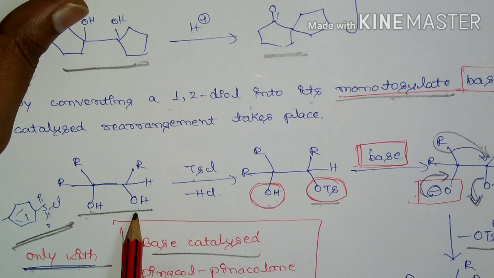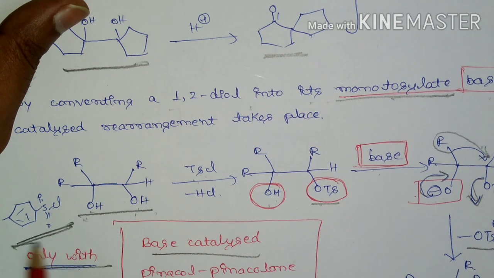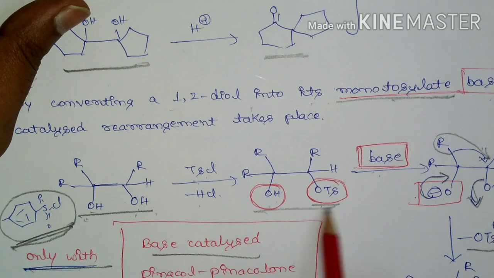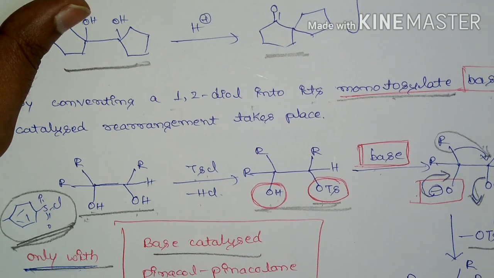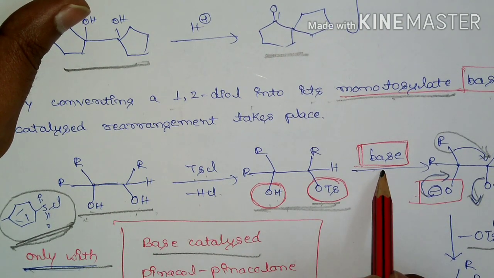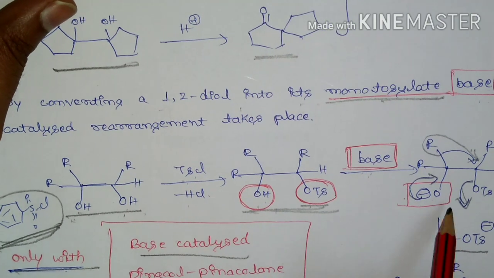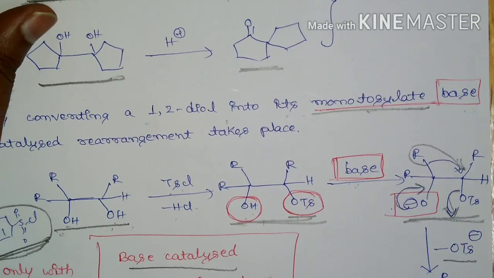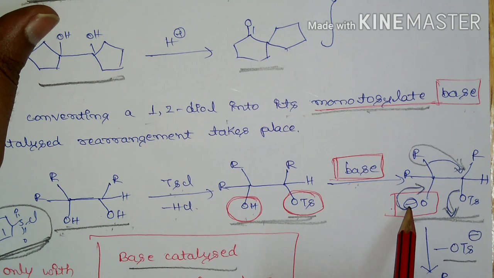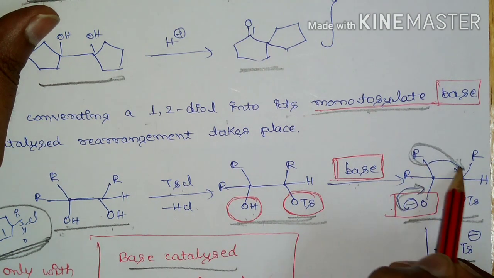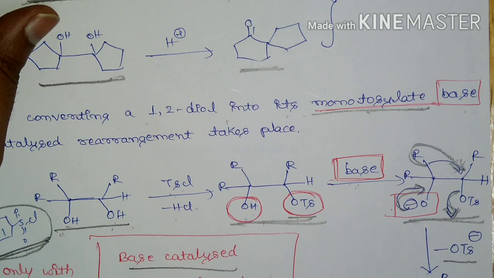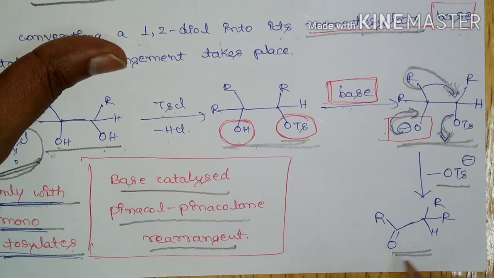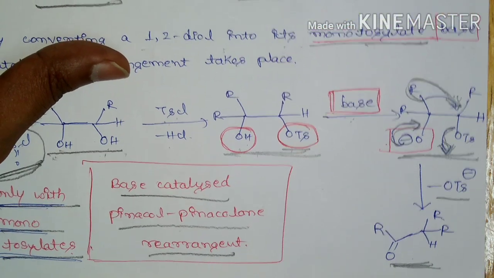Here the vicinal diol, upon treatment with paratoluene sulfonyl chloride, is going to form the monotosylate. This monotosylate upon treatment with base is going to form an anion intermediate instead of a cation. Then there will be a series of migrations and loss of the tosylate group to form the corresponding carbonyl derivative.